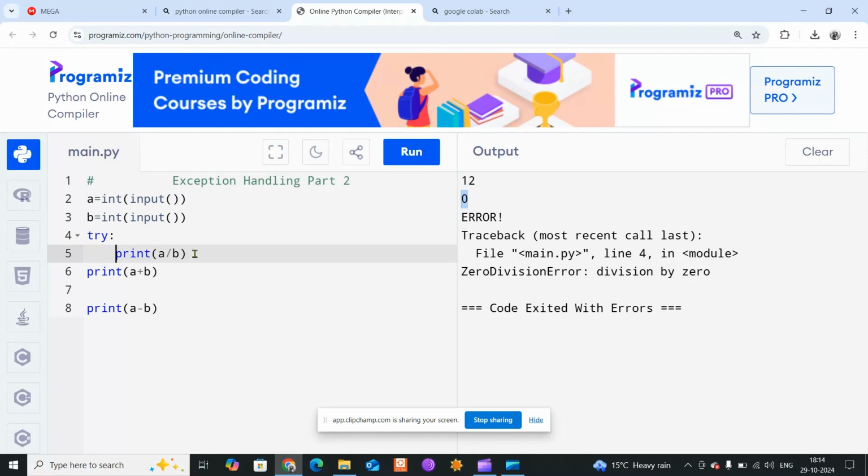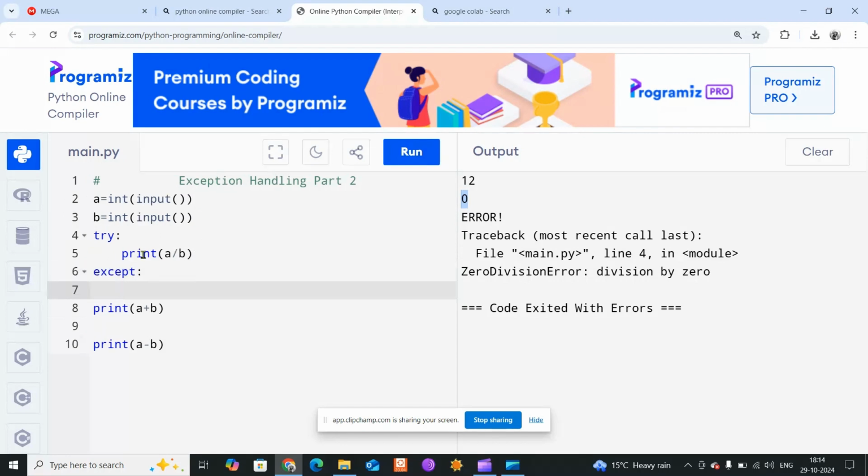Okay, so if this try block is failing, if it is generating some kind of exception, that I will catch in the except block. Some error will be generated from here, and I will catch it here. Here I will say print division by 0, or I can say the non-defined as well, right? Now if I run it,